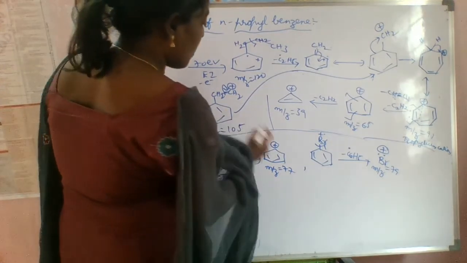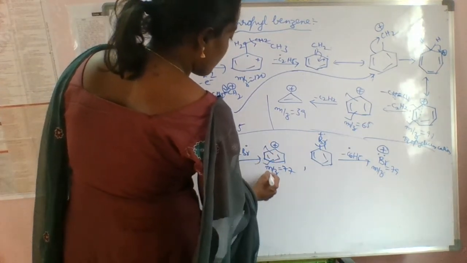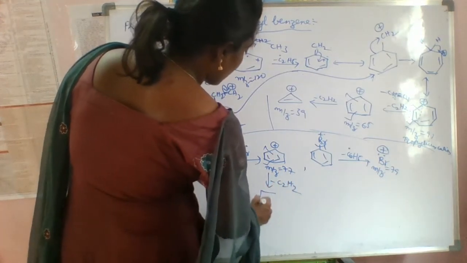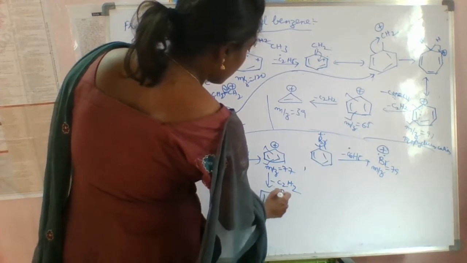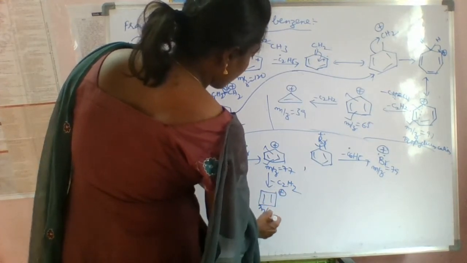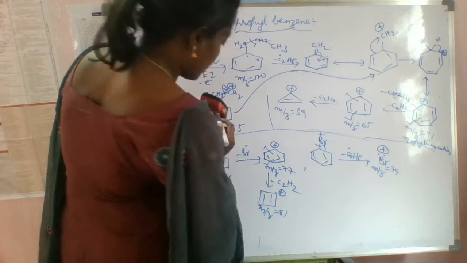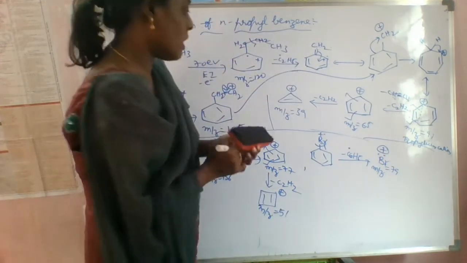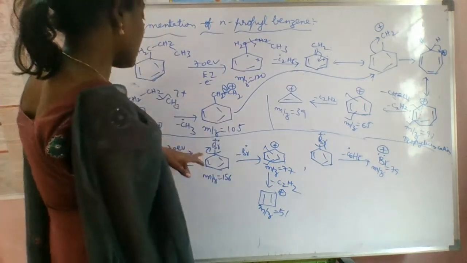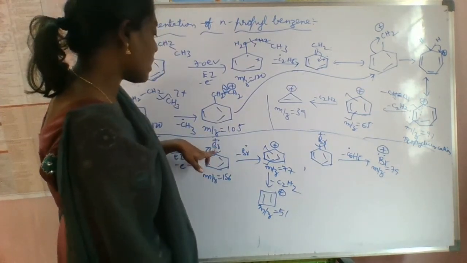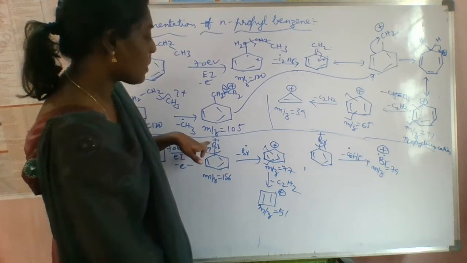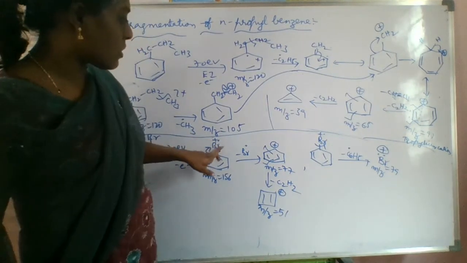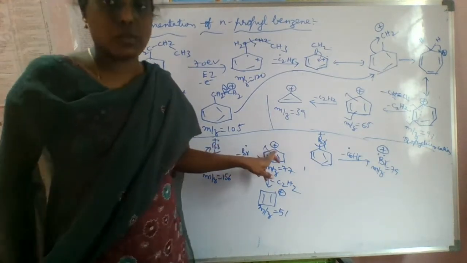And you can do one more by doing multiple cleavage. It removes C2H2 and forms a cyclobutadienyl cation. What is this m/z value? 51, right? Okay. And in case here you are doing heterolysis, it means you are transferring the complete lone pair of electrons to remove this positive charge, whereby it gets the positive charge.